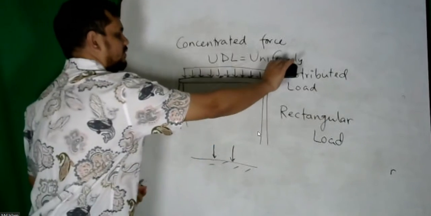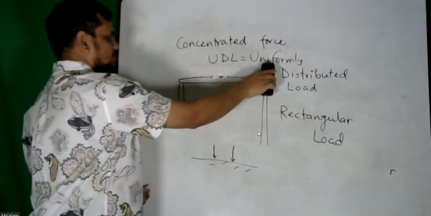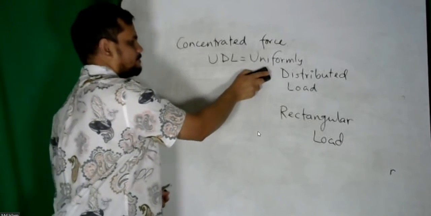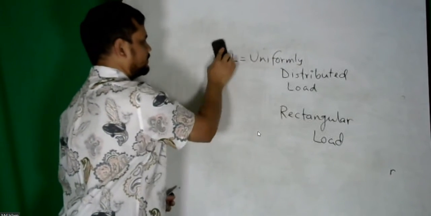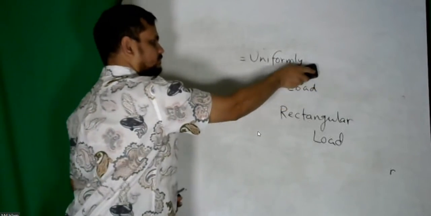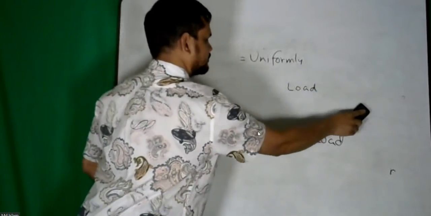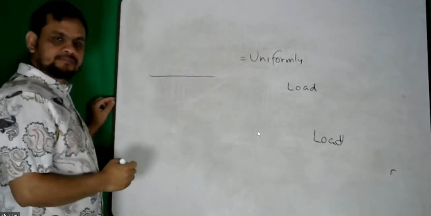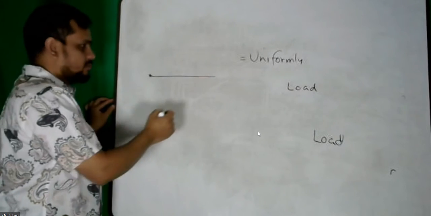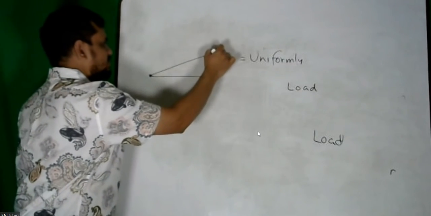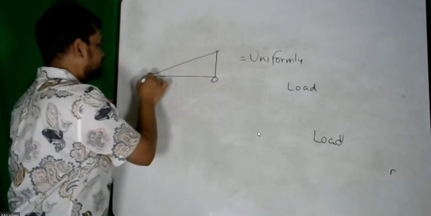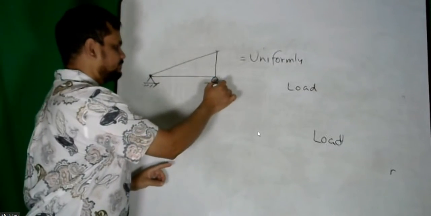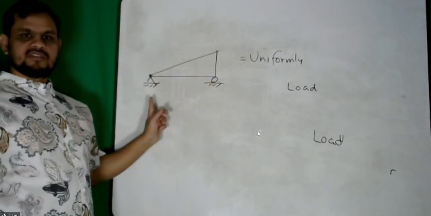Other kind of load is, say the load here is 0, but load here is very high, it is uniform, this kind of load. So this is my beam, roller support, fixed support.